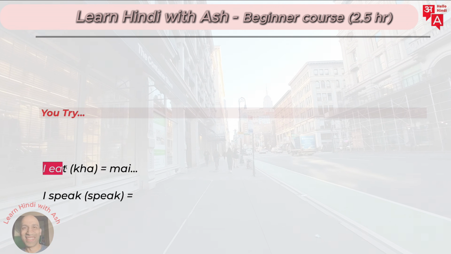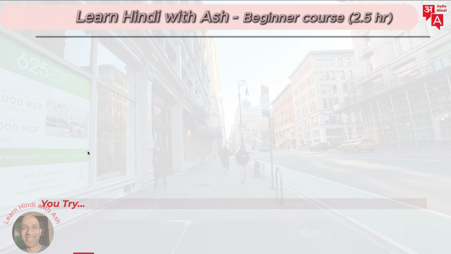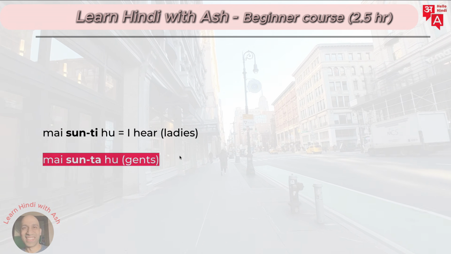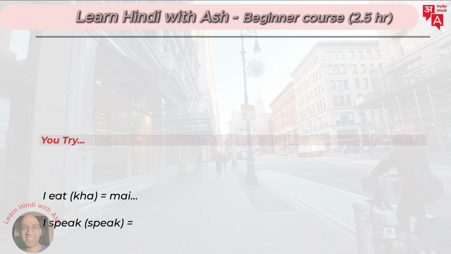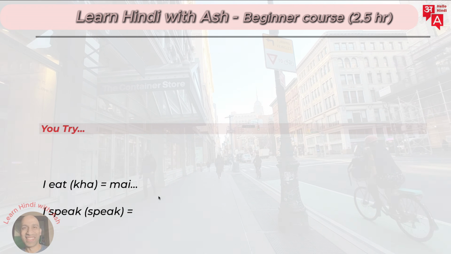All right, how can you say I eat? Remember, the word is ka. Can you remember? Here it is for your reference. मैं, if it's a woman, if you're a man, you will say this way. How can you try it? Yes? Say it out if you want, or even type in the comments. This will help you a lot.